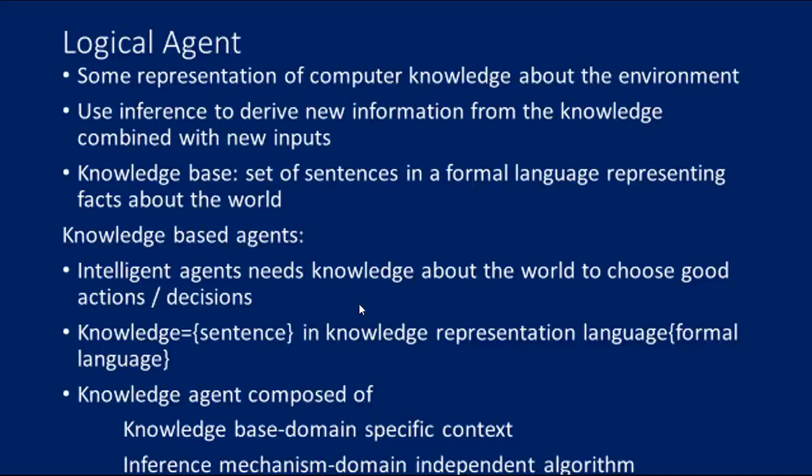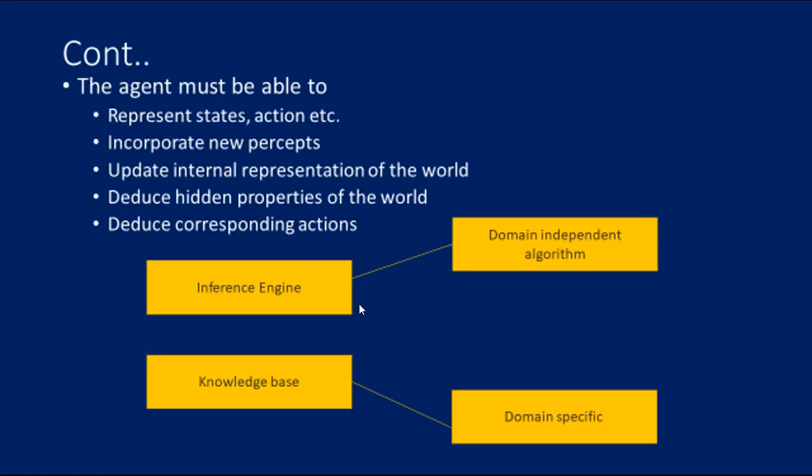Let me see the architecture diagram. This is a diagrammatic representation. The agent must be able to represent actions, states, new percepts and internal representation, deduce hidden properties of the world, and deduce corresponding actions. The diagram indicates the inference engine. As I said earlier, there are two main parts: inference engine and knowledge base. The inference engine represents a domain independent algorithm, whereas the knowledge base represents domain specific content.